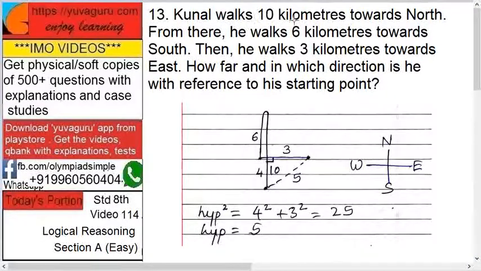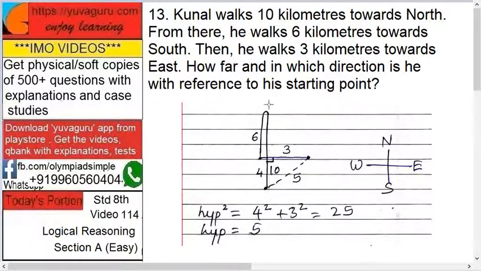Kunal walks 10 kilometers towards north. From there he walks 6 kilometers towards south. Then he walks 3 kilometers towards east. How far and in which direction is he with reference to his starting point?